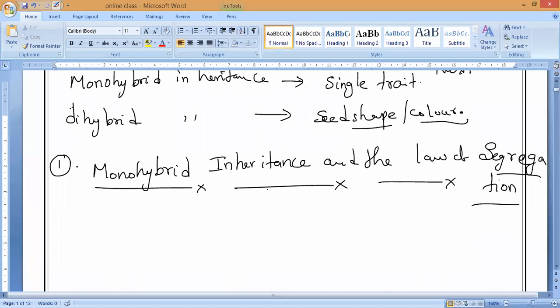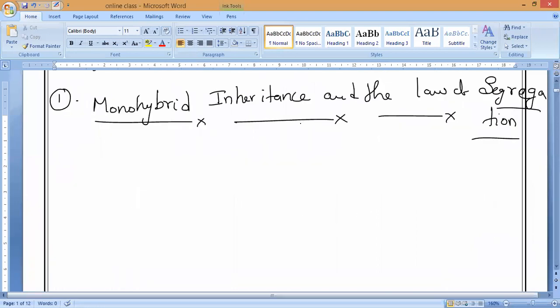We are going to study monohybrid inheritance, and next, the law called the law of segregation, which was suggested by Mendel. Try to understand very carefully. What do you mean by monohybrid? A single pair of contrasting characteristics, or a single pair of contrasting traits, among the pea plants he worked on.